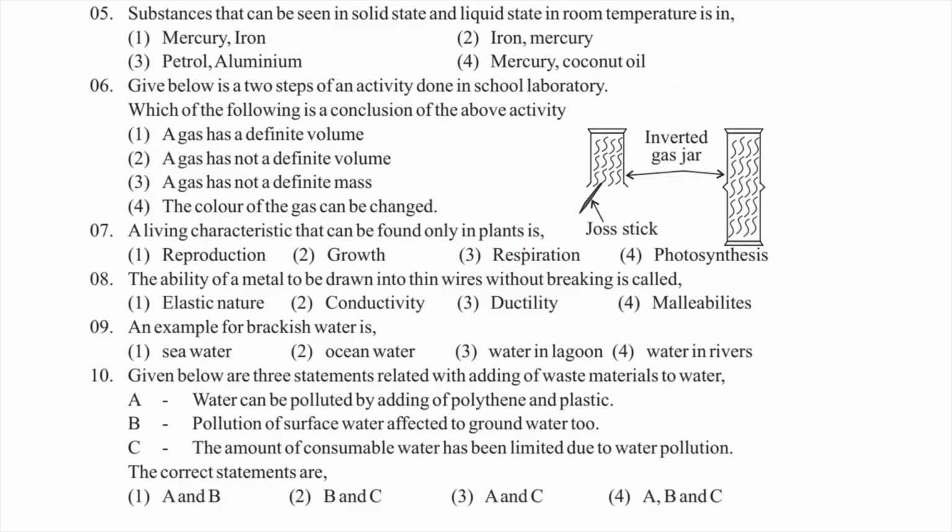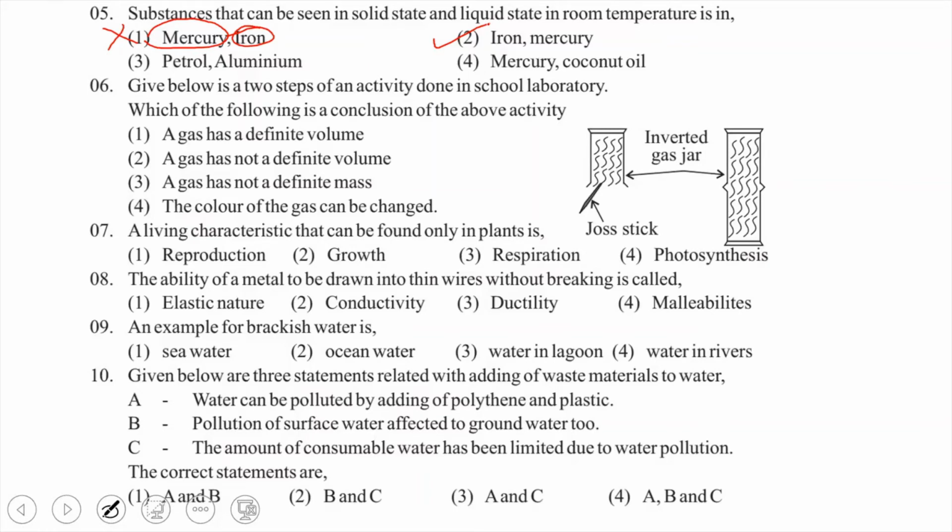In the first option, mercury is the liquid state and iron is the solid state, so the first one will not be the answer. The second one is the answer, because iron is a solid and mercury is a liquid. So the answer for the fifth one is the second option. Now see the sixth one.